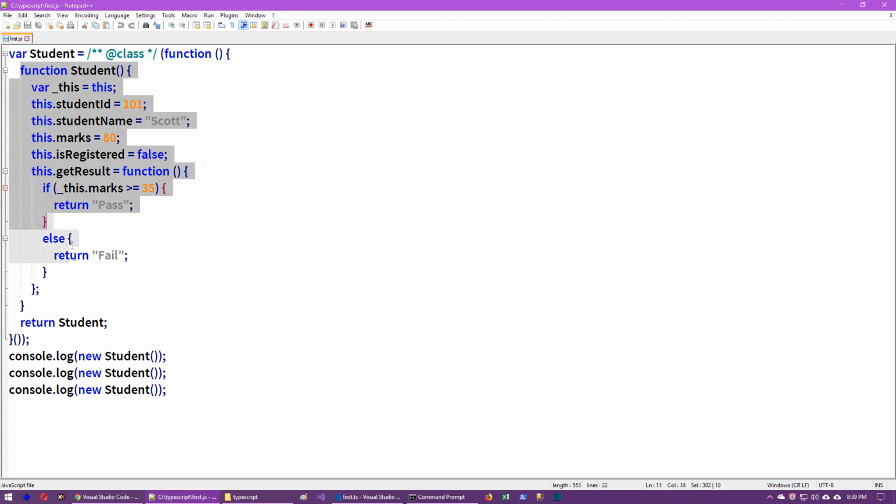The class will be equal to a constructor function. Okay, a class is equal to a constructor function in JavaScript. Anyway, if you don't know about constructor functions in JavaScript, leave it.